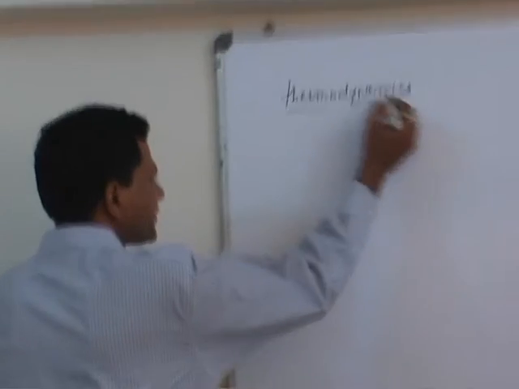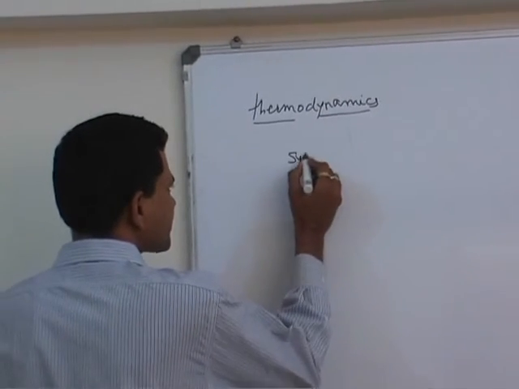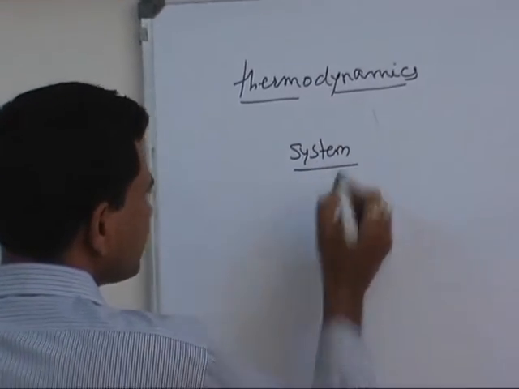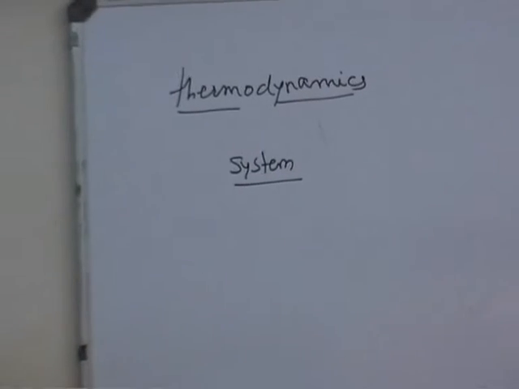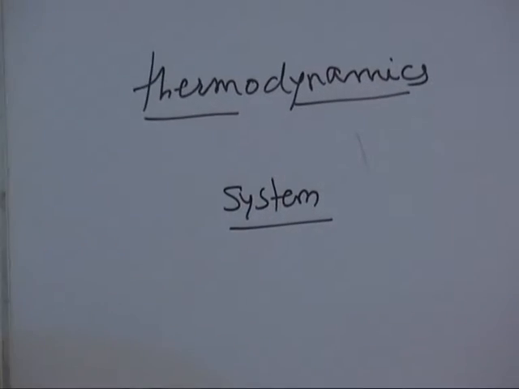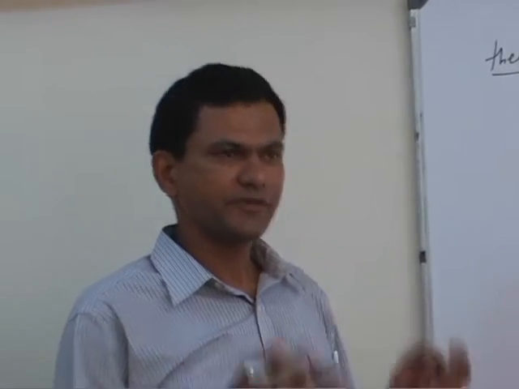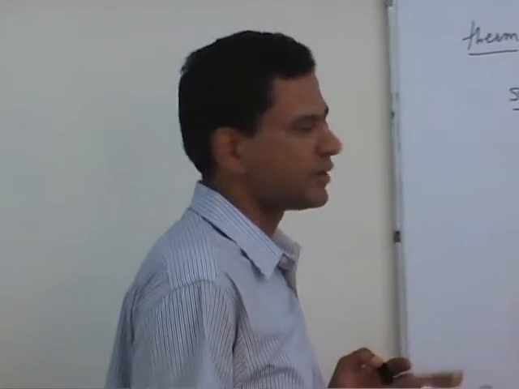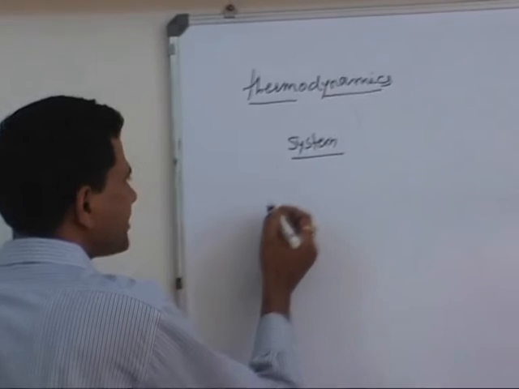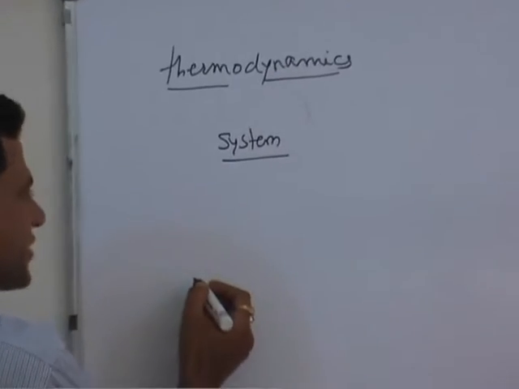So in the definition of thermodynamics comes the word system. We find in this universe energy interaction taking place almost everywhere. So we have defined our object about which we will study our energy interaction. So we define that object as our system.